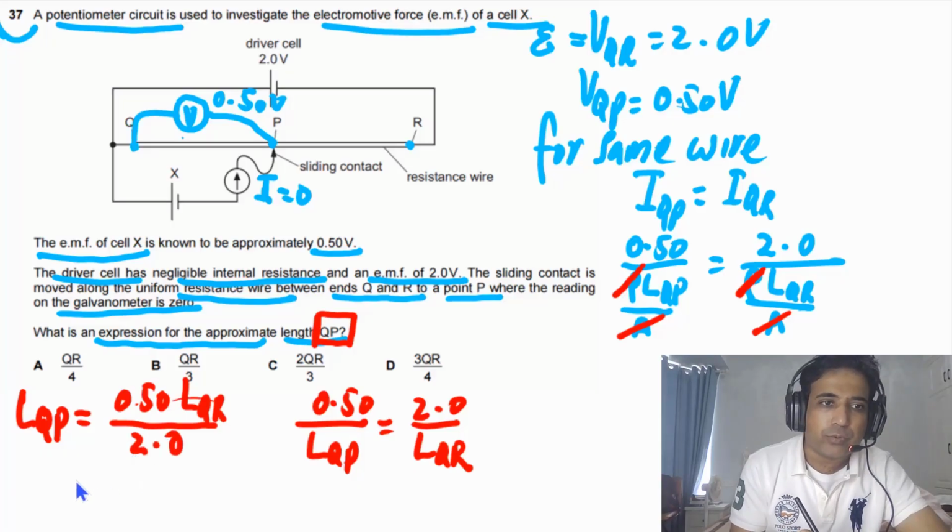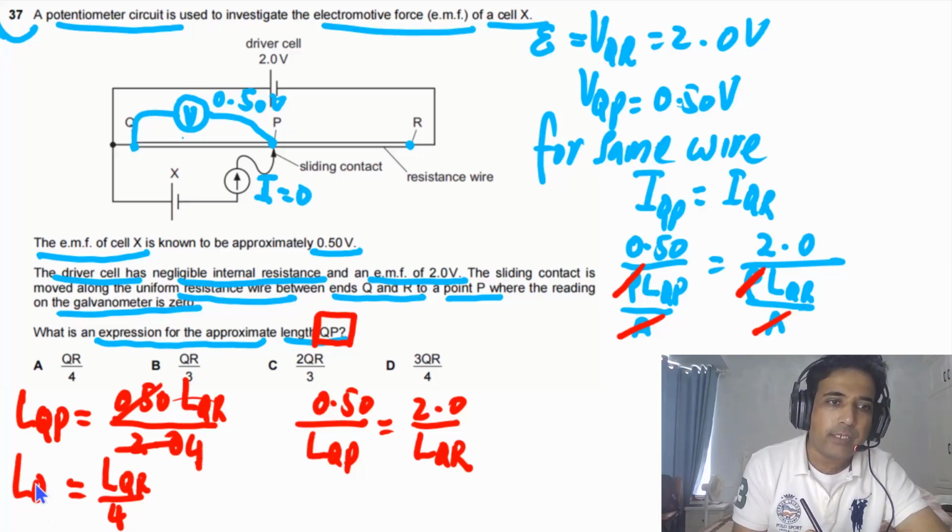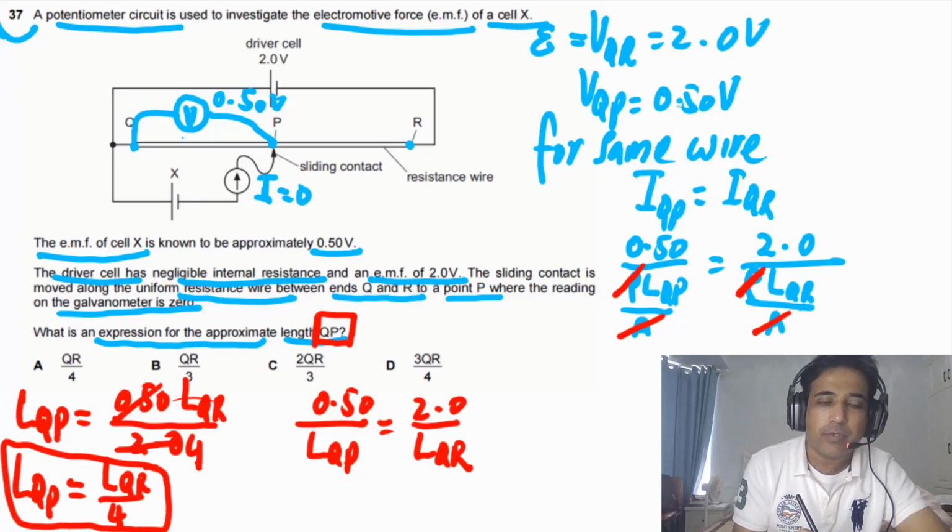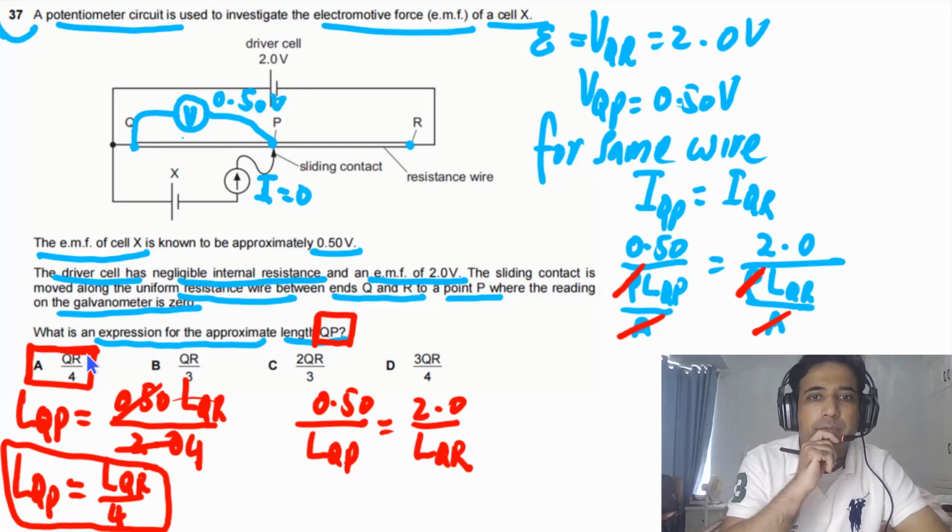It simply means that we will get LQR divided by 4, because this is 0.5 and this is 2, so we get 4 here. So our final answer in this case is LQP, meaning QP, equal to LQR divided by 4. So the answer for this question is A.